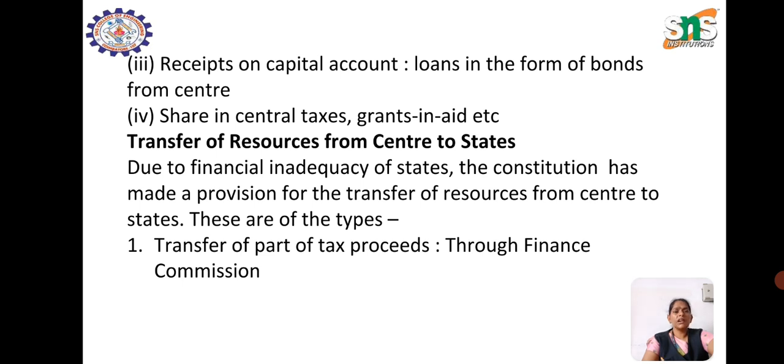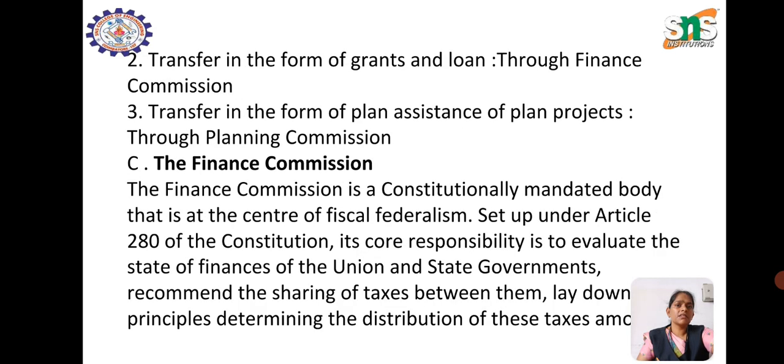Due to the financial inadequacy of states, the constitution has made a provision for the transfer of resources from the central government to the states. There are three types. One is the transfer of part of tax proceeds through the finance commission. Next is the transfer in the form of grants and loans, and the third one is the transfer in the form of plan assistance for plan projects. Next is the finance commission.